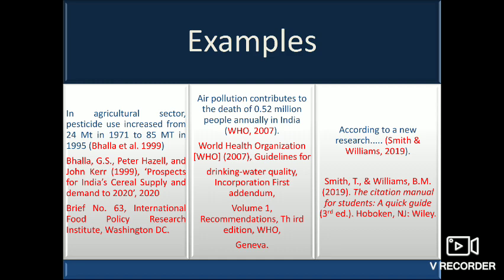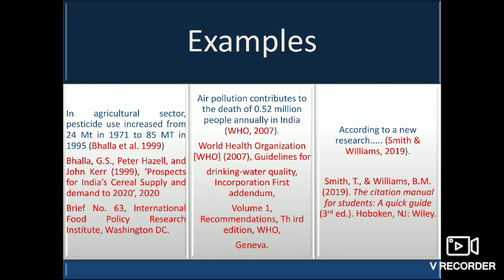So I cite WHO, 2007 within parenthesis. In the third example, I have used a piece of information which was already published in a book. So I will have to cite the name of the book, its authors, etc. So this is how a book is referred or cited in your own document.